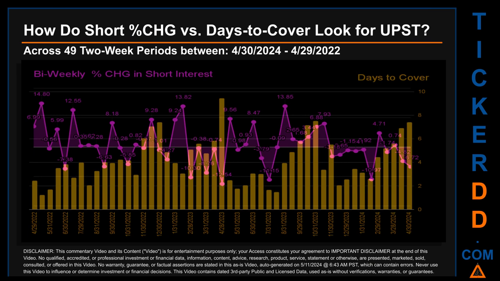The largest percentage decrease in short interest found across those 49 2-week snapshots was minus 12.54%. It occurred once on April 28, 2023 settlement date. The average days to cover was about 4.15. The biggest days to cover was 9.42 and it happened once on April 28, 2023 settlement date.